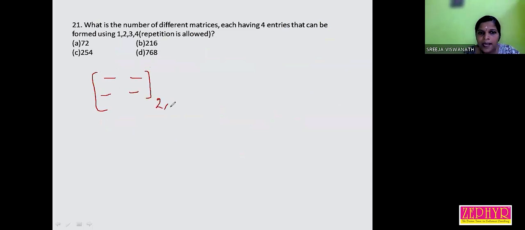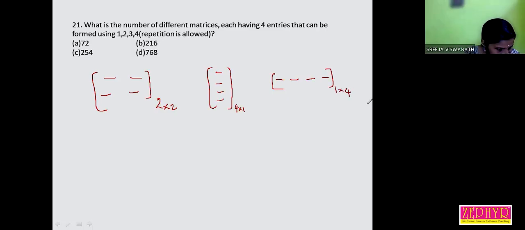So a 2 by 2 matrix is possible, a 4 by 1 matrix is possible, and a 1 by 4 matrix is also possible, right?